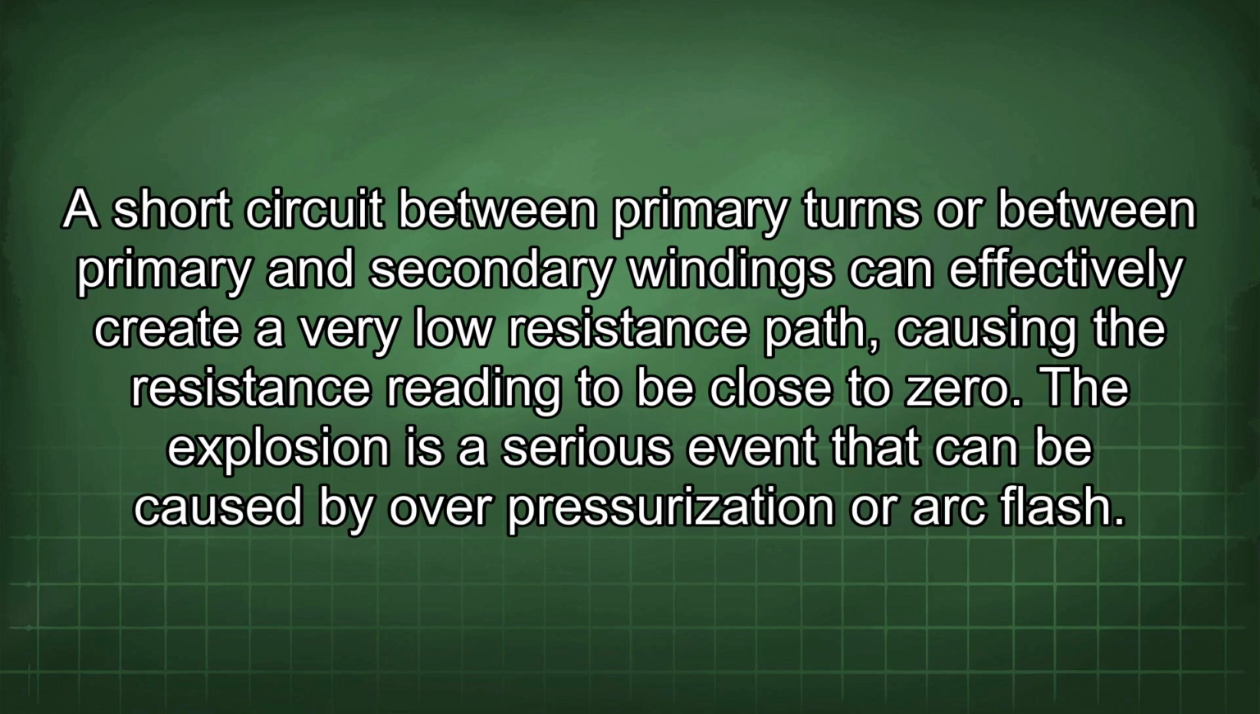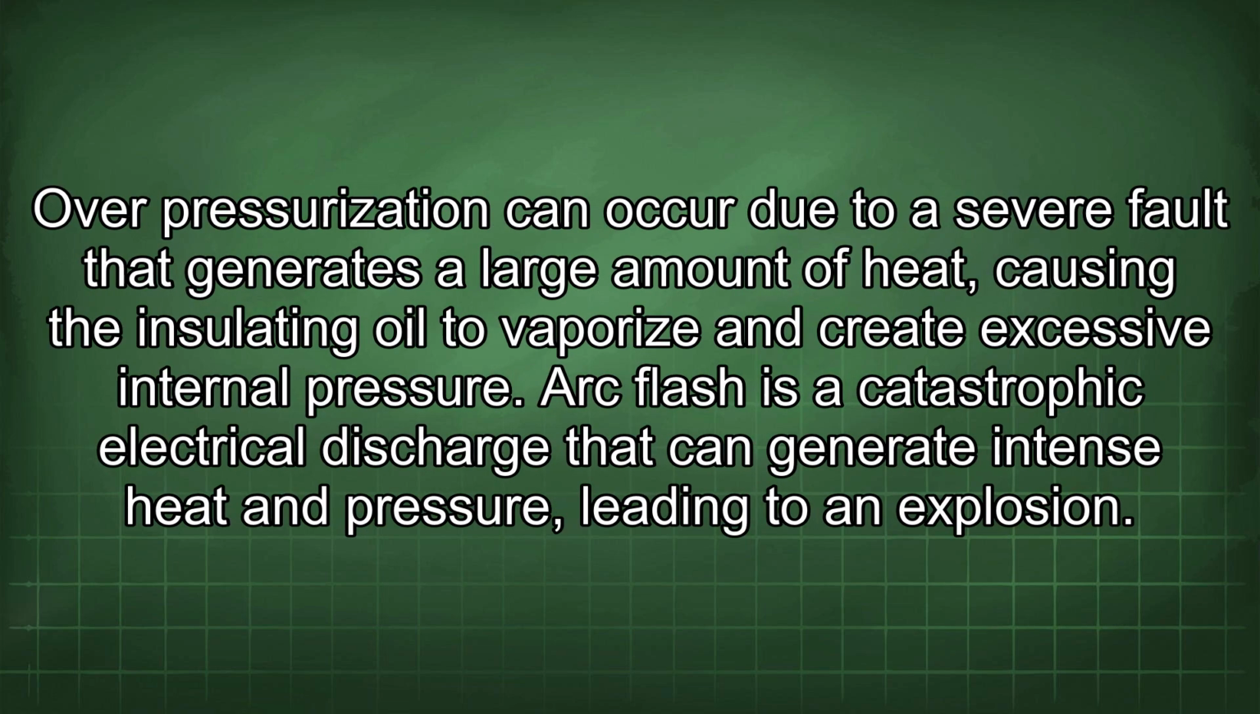A short circuit between primary turns or between primary and secondary windings can effectively create a very low resistance path, causing the resistance reading to be close to zero. The explosion is a serious event that can be caused by overpressurization or arc flash. Overpressurization can occur due to a severe fault that generates a large amount of heat, causing the insulating oil to vaporize and create excessive internal pressure. Arc flash is a catastrophic electrical discharge that can generate intense heat and pressure, leading to an explosion.